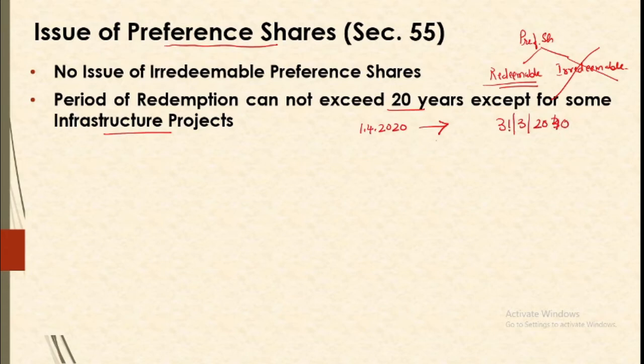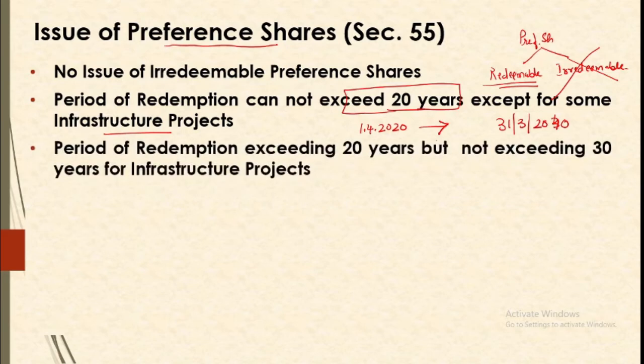But there is some exception wherein this period can exceed 20 years, that is for some infrastructural projects. And when the law allows an increase in this period, then this is again up to 30 years only. So at the maximum, our preference shares are redeemable within 30 years. Not only this, there is one more condition which has been put regarding these preference shares.